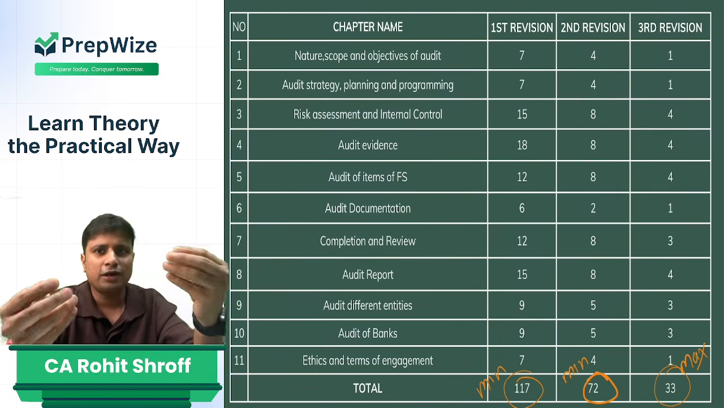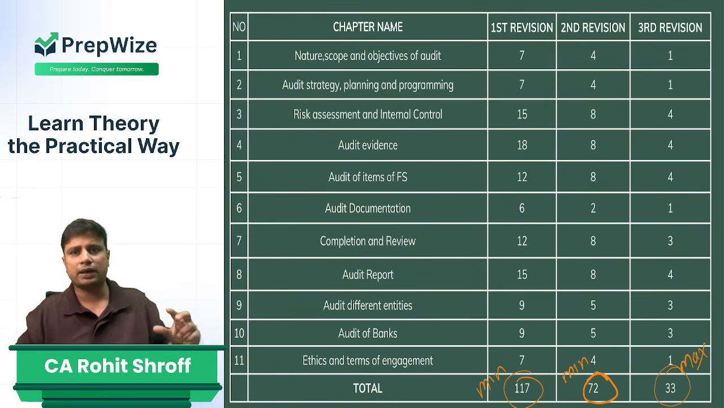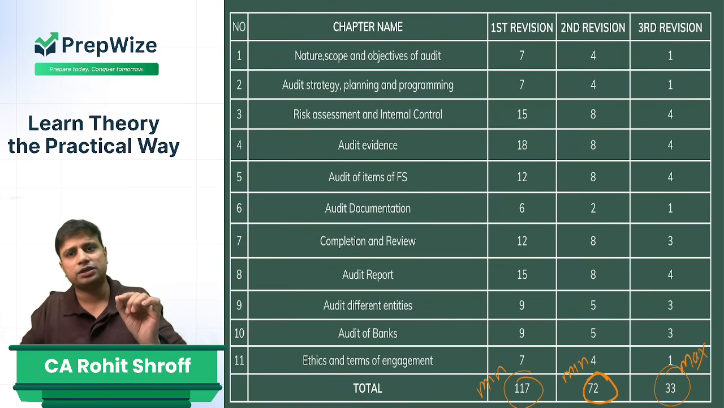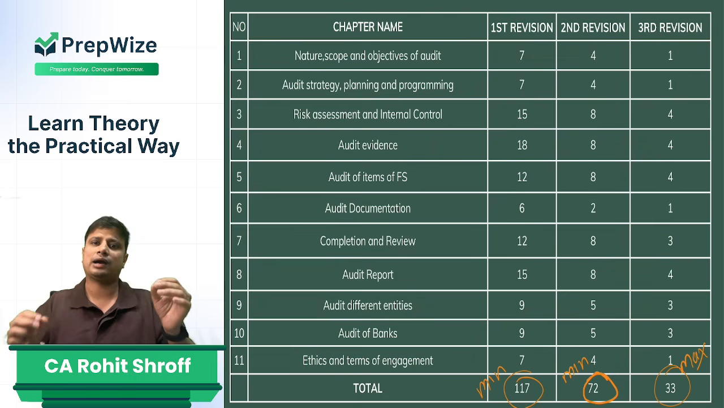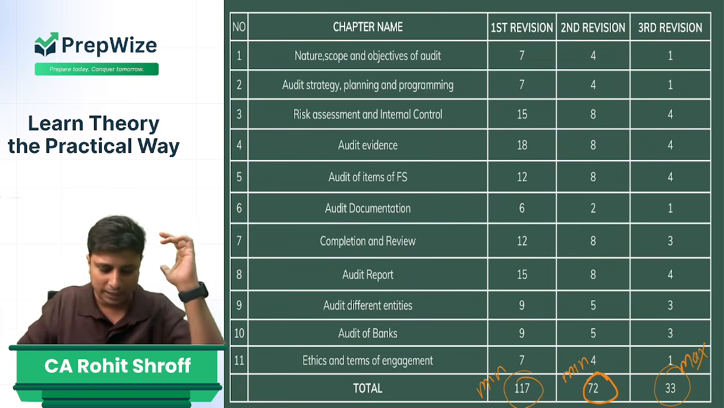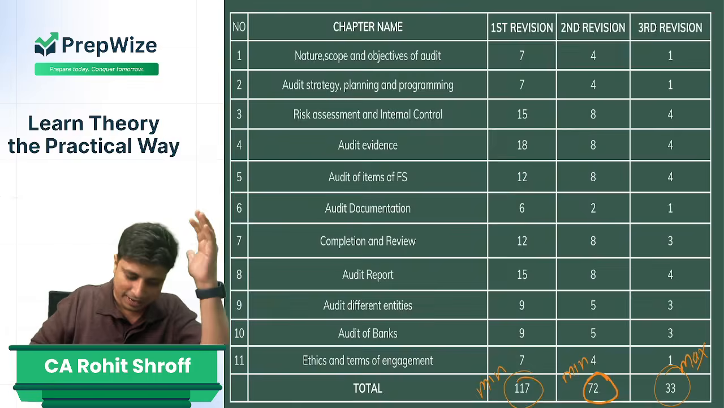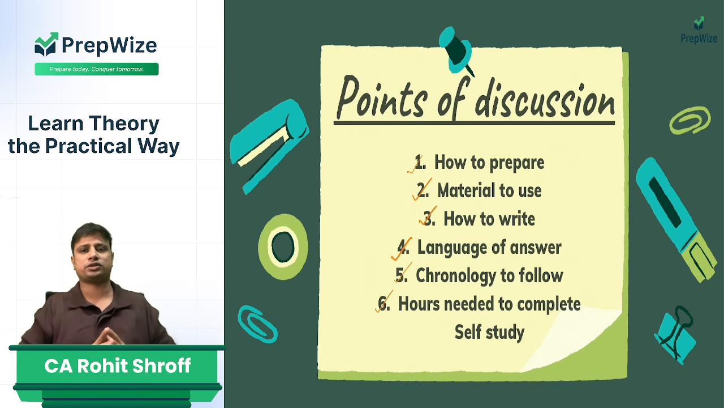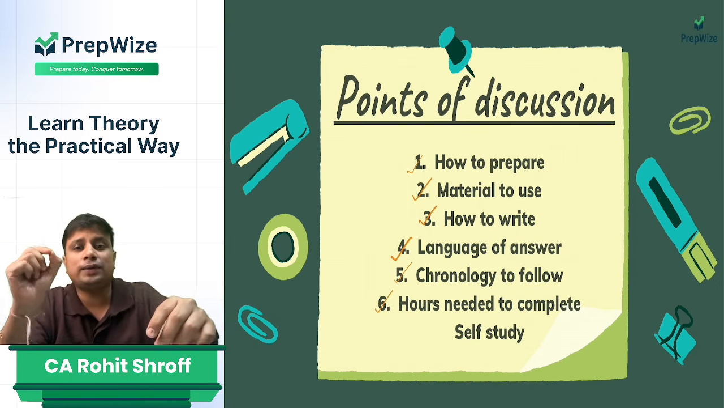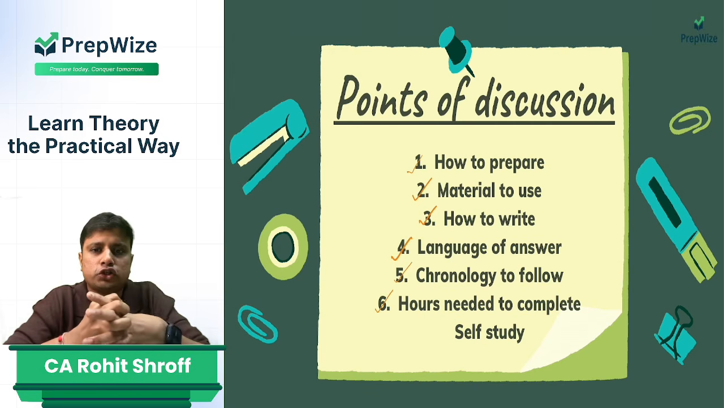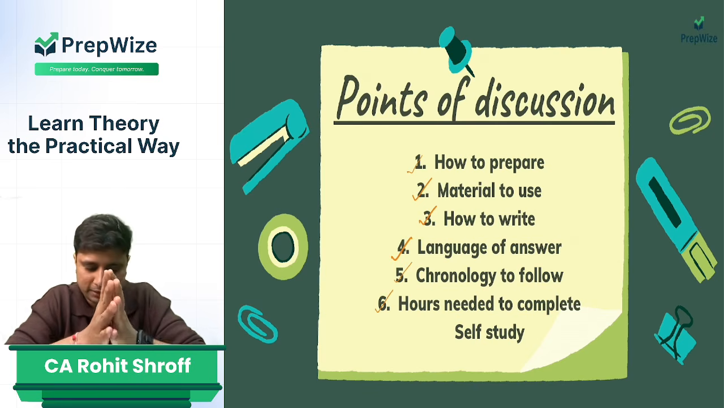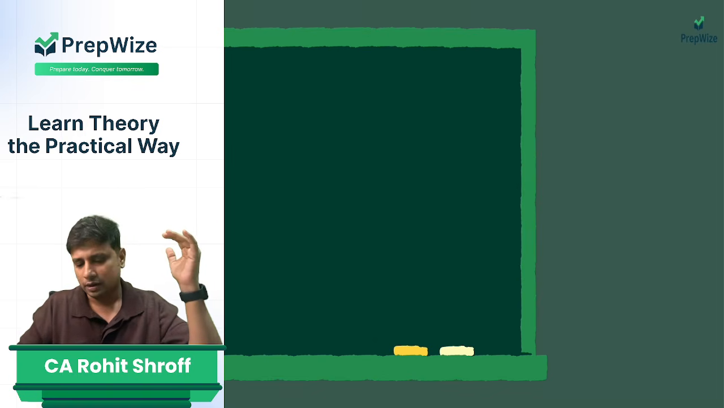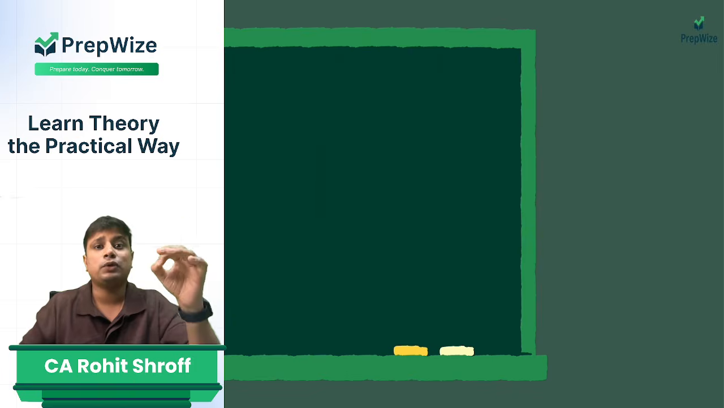Again, it may depend, some student may be very good with theory, some student may take some more time. So it may differ here and there. If you need any help of mine, any personalized suggestions or anything, again, you can reach out to me on the WhatsApp helpline number that I have shared in the description. So here I have discussed all the 6 points. How you are supposed to prepare, material that you are supposed to use, how to write it, what should be the language of the answer, what should be the chronology to follow, hours that you need to complete that particular self study. My friends, all the things that I have told you will work till the time you take efforts.